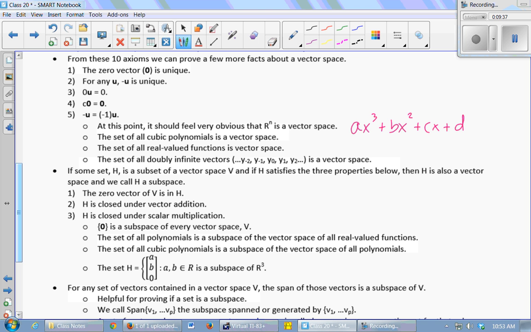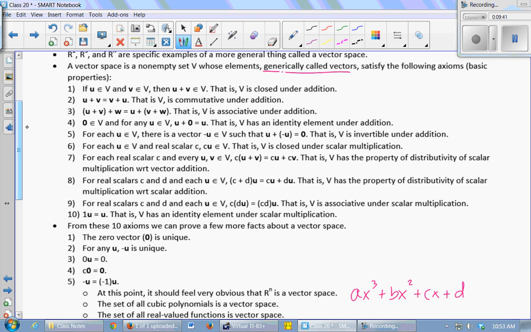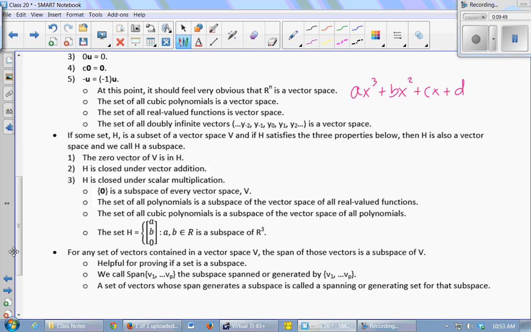And you actually can go through and say, yeah, all of these things hold by properties of real numbers, because a, b, c, and d are real numbers. Quadratics would also work; the set of all quadratic functions would be a vector space. True. In fact, the set of all functions is a vector space.